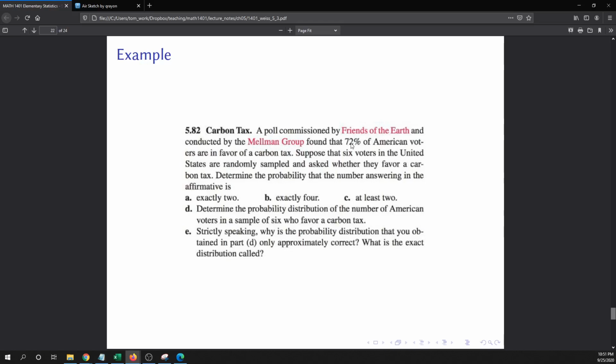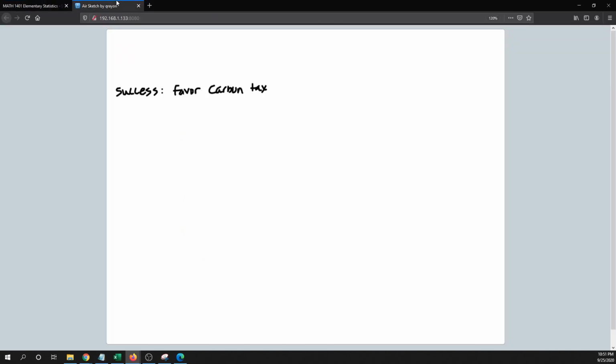That just makes sense. So success is that they favor the carbon tax, and the probability of success, p, is going to be 0.72, the number that they give us.